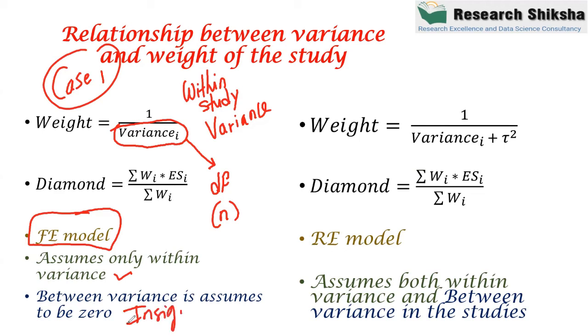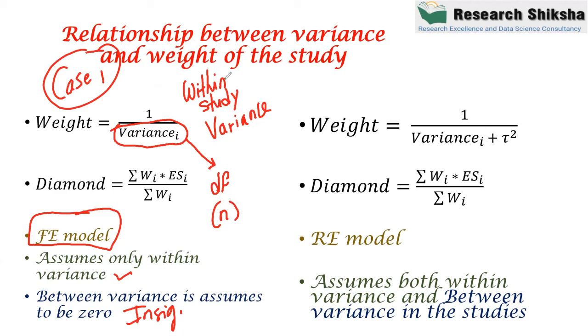So now if I show you case number one, you just read this column first. This is case number one. In case number one, I assume that there is only one variance, which is calculated by the degree of freedom or the sample size, and this variance is only due to the change in sample size.